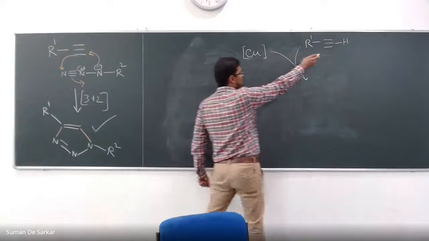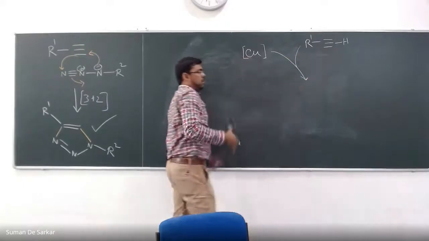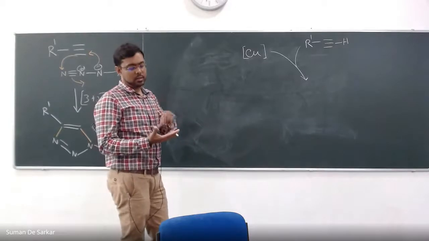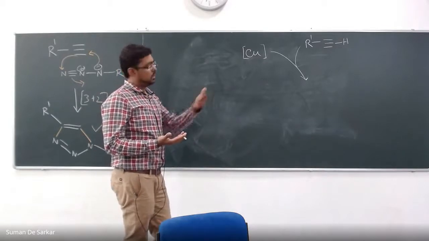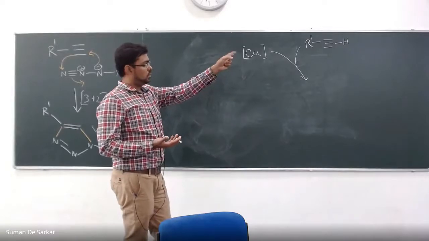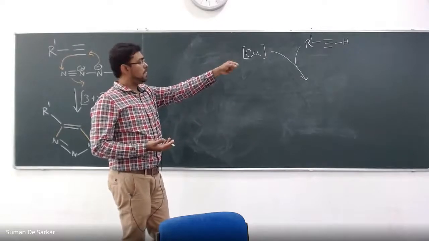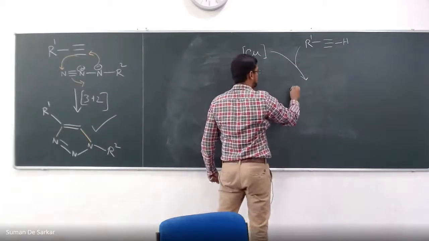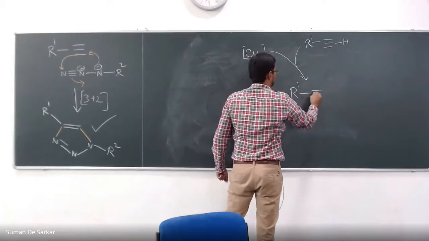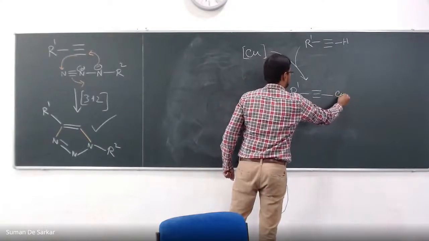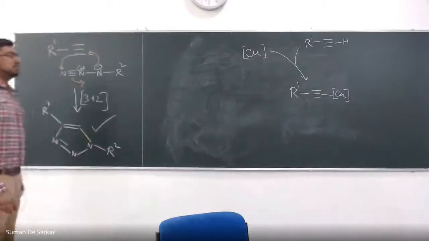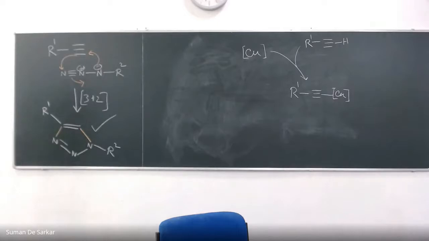This copper will first coordinate with the triple bond. Triple bond is a pi system, right? It's an electron-rich pi system. It's a metal, so metal coordination will happen. And then with the help of the base, the proton will get deprotonated there, and then the metal will sit here on the copper acetylide. The copper acetylide, probably you are learning from your +2 level, with alkyne and copper. Okay? Copper sits there. That's the first step.